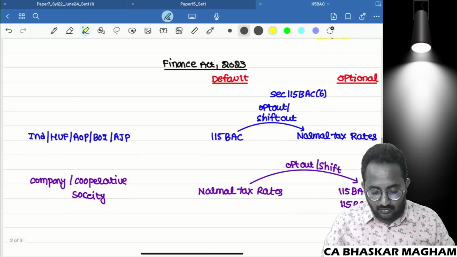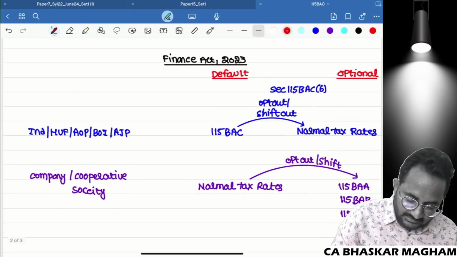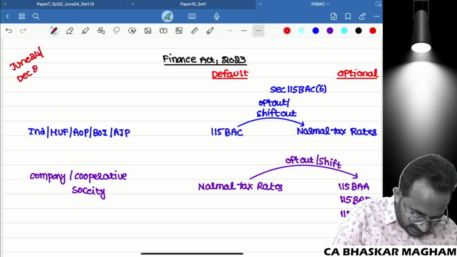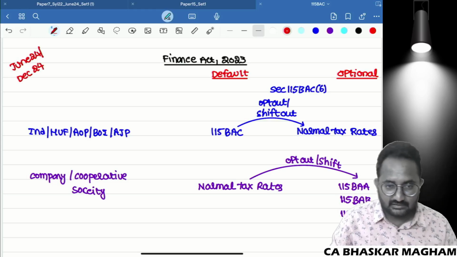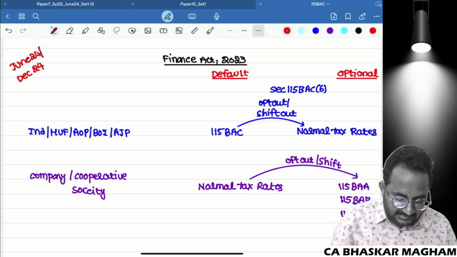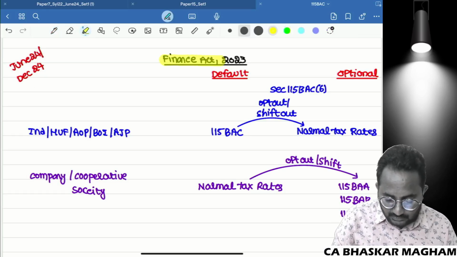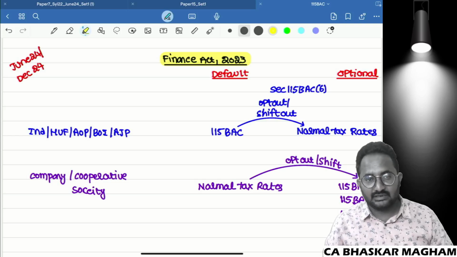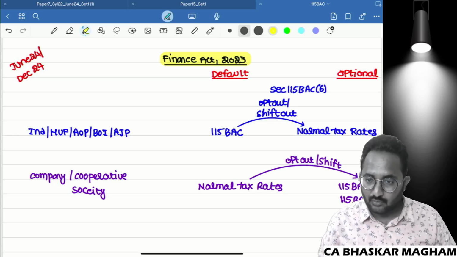Right now, for our examinations, meaning June 2024 as well as December 2024, for CA Final as well as Inter students, and CMA Final as well as Inter students also, can you tell me which Finance Act is applicable? Finance Act 2023 only is applicable. So based on the Finance Act 2023, there is one amendment that we are going to discuss.